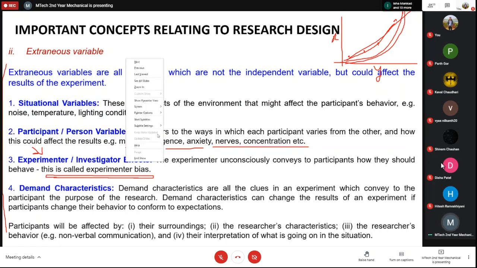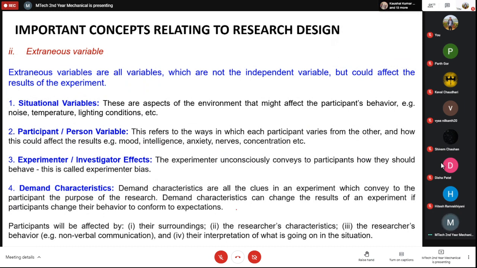That means what is the demand, what is the expected output. What is the purpose of the research, why you are doing that research, and what is the expectation from your research. That can also affect your output. The participant will be affected by their surroundings, the researcher's characteristics, the researcher's behavior, non-verbal communication, and the interpretation of what is going on in the situation.